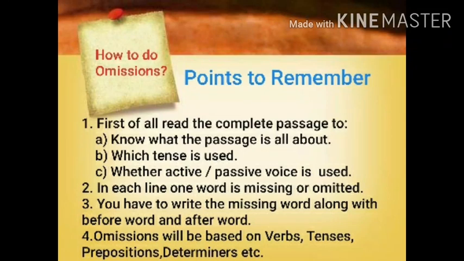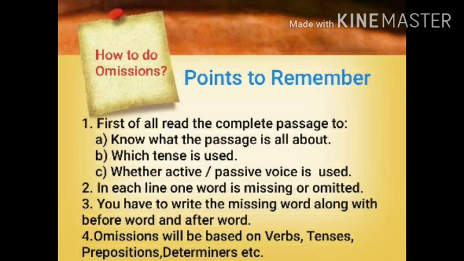Now how to do omissions. Here I have written some points to remember. First, number 1, first of all read the complete passage. 2, know what the passage is all about. You should read the passage, otherwise you will not be able to know what the passage is all about. That means what is written in the passage. Next point, which tense is used. So you should have proper knowledge about tense. Next point, whether active or passive voice is used. So you should have proper knowledge about voice also.